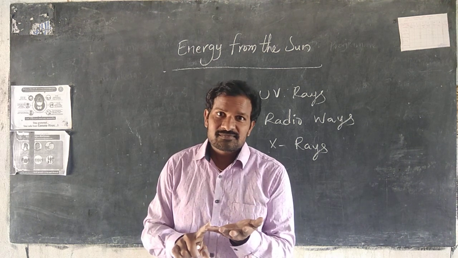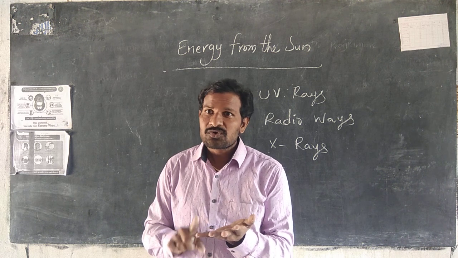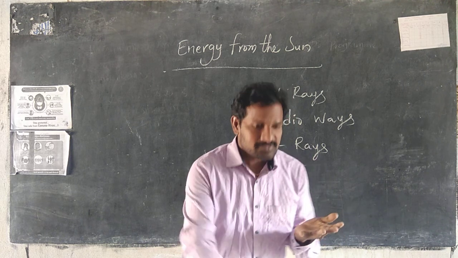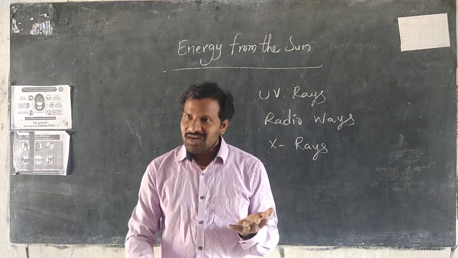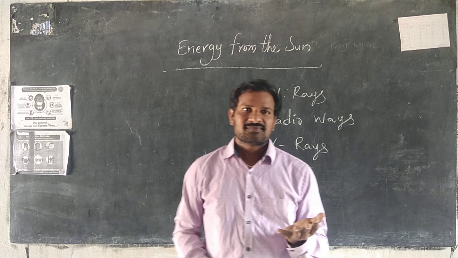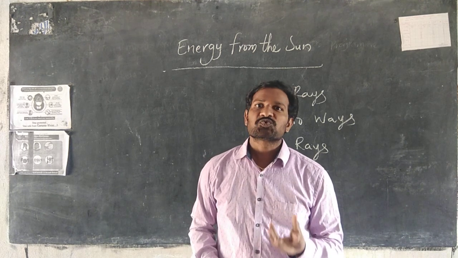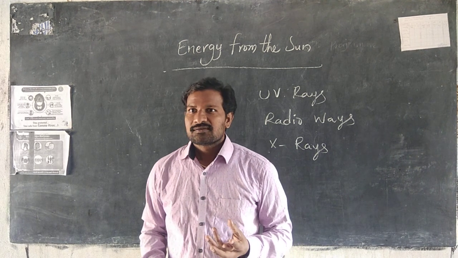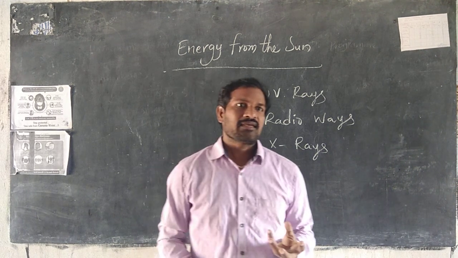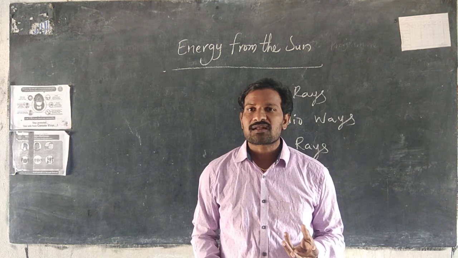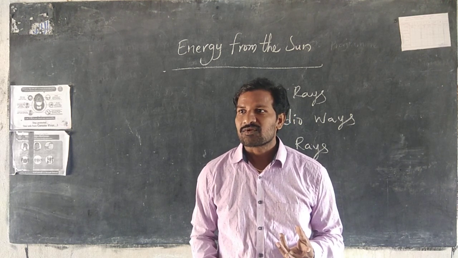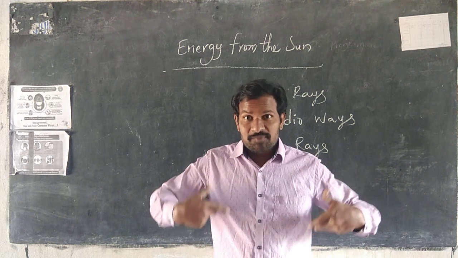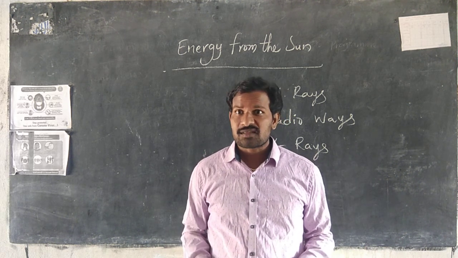How do plants grow? To grow plants, soil, water and sunlight are required. These are the main elements to grow plants. Yes or no? Yes, sir. Similarly, animals also require water and sunlight, because we human beings also require sunlight and water.